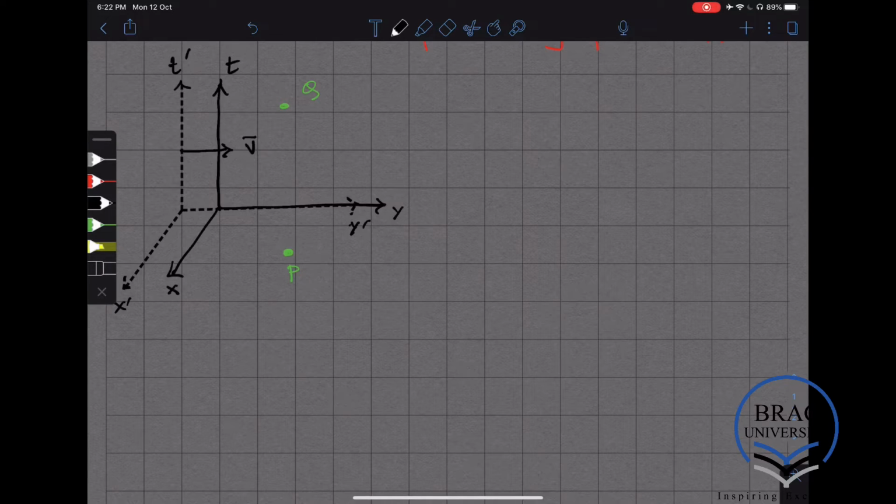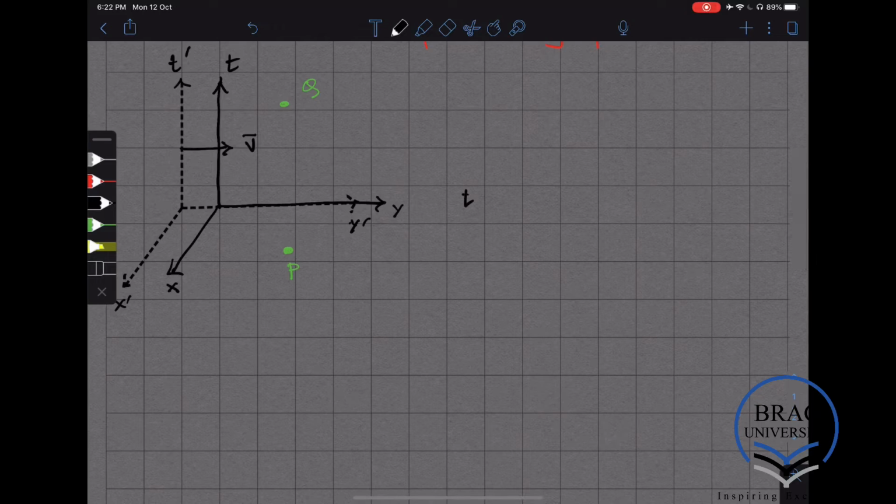Say the prime reference frame coincides with the unprimed reference frame at t equals t prime equals 0. At that time, the point P will have some coordinate, say x prime, y prime, and also probably z prime, although we have not shown z prime there.